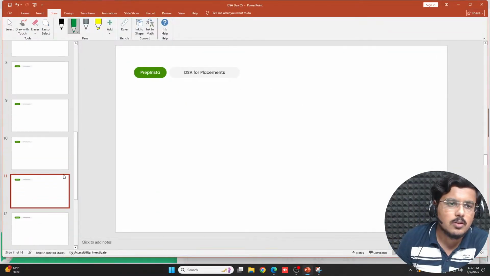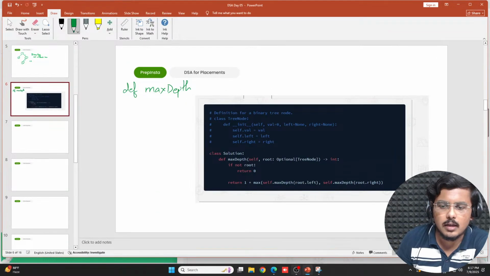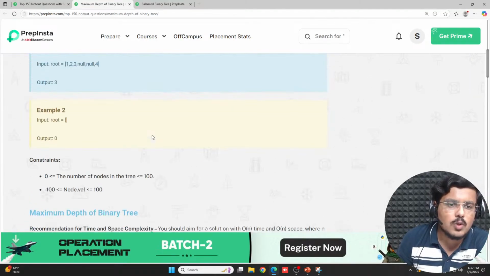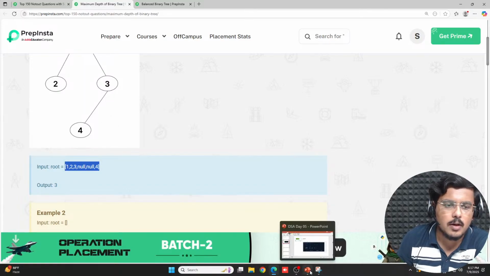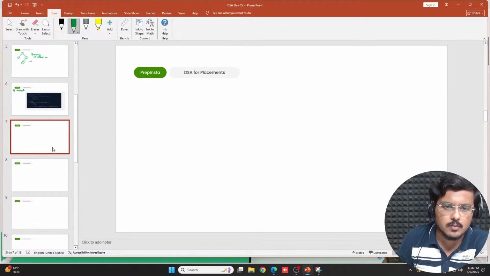When you pass a particular tree, you pass it like this. You give a root and then you have the whole tree in this order: 1 2 3 null null and 4. What does this mean? So basically it is passed in an order like this.